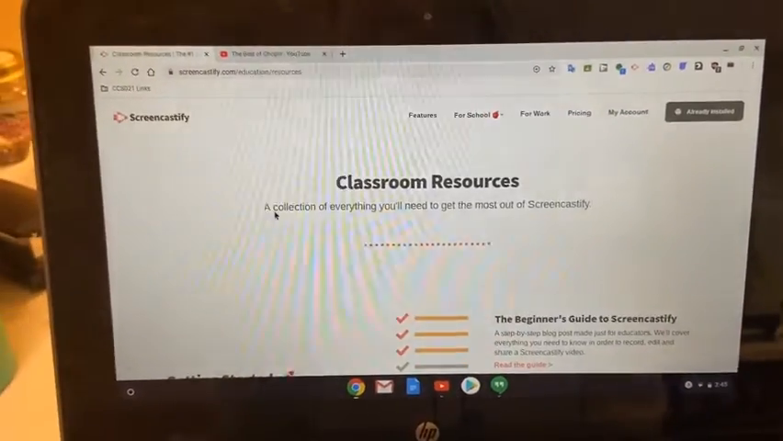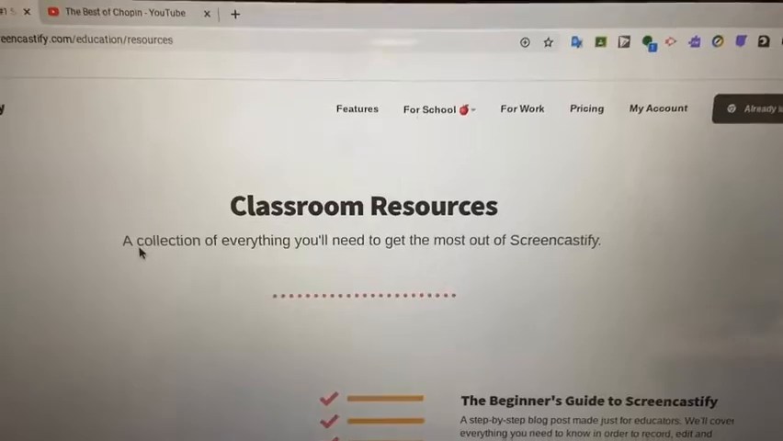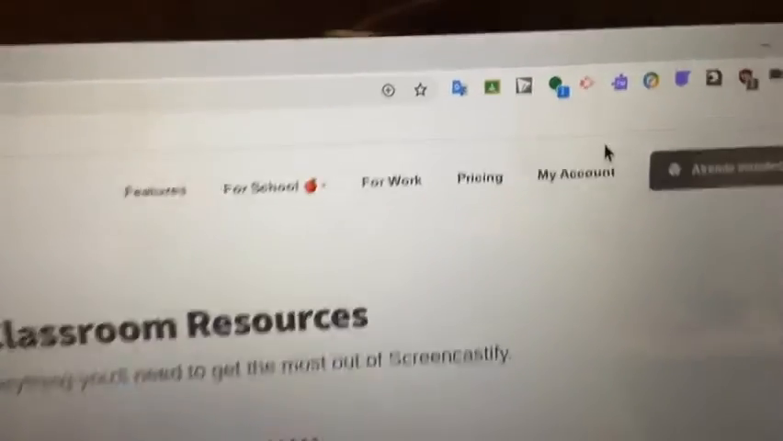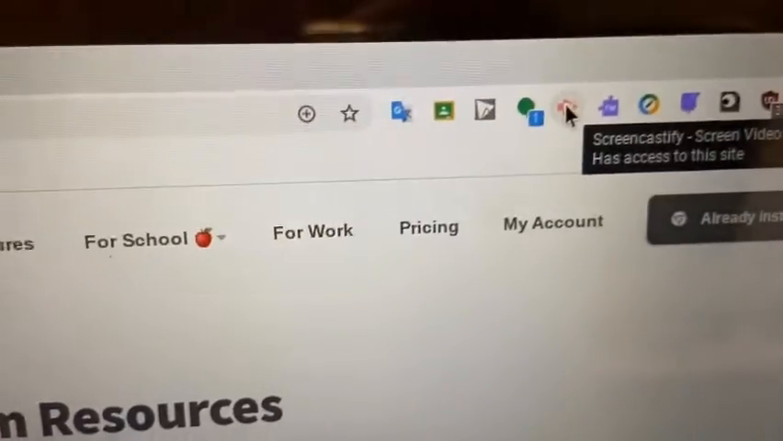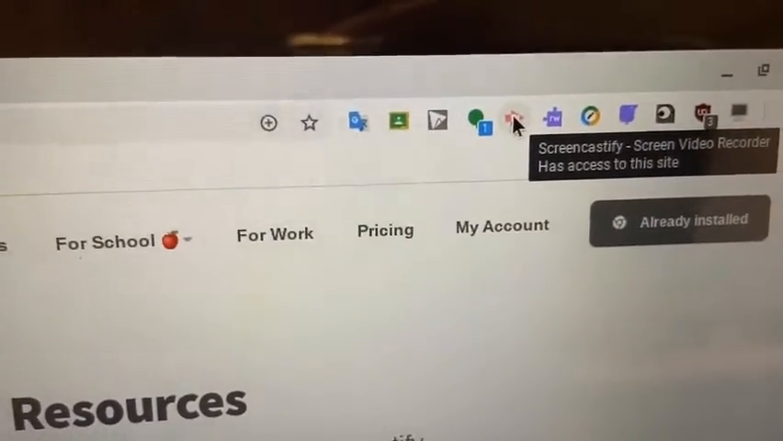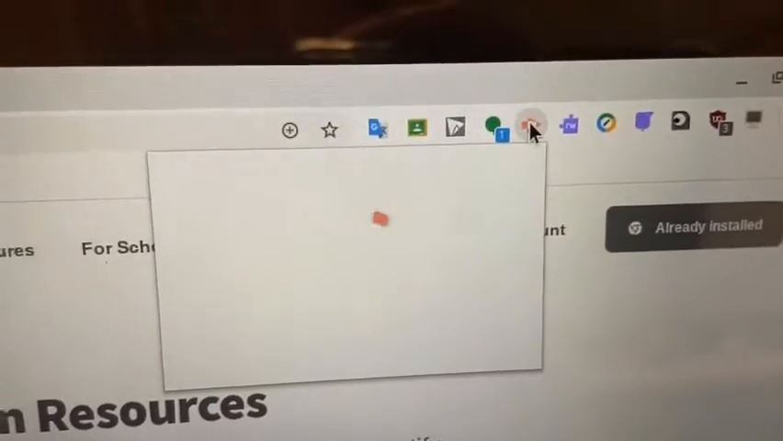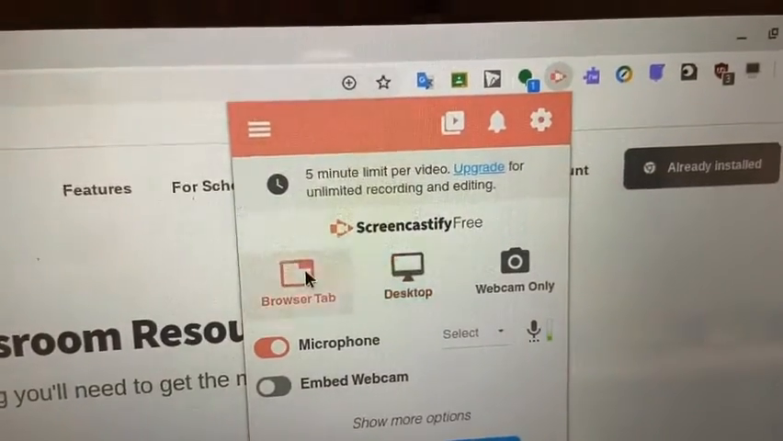Hi, this short video is to show you how to use Screencastify's desktop and tab recording features. Once you've already signed in and set up your Screencastify account for the first time, which there's a video for if you have not yet used Screencastify, you'll just click the little Screencastify icon in your browser. Then I'll show you how to use the browser tab feature first.